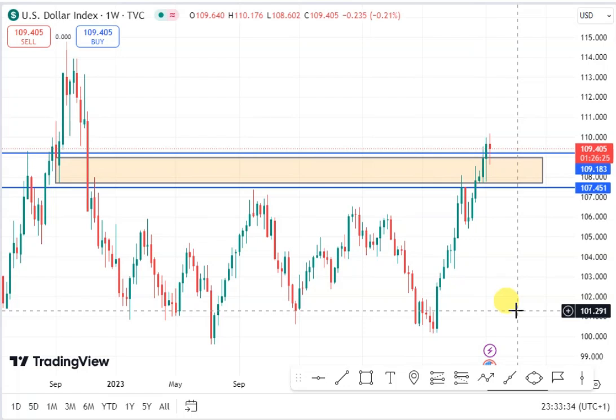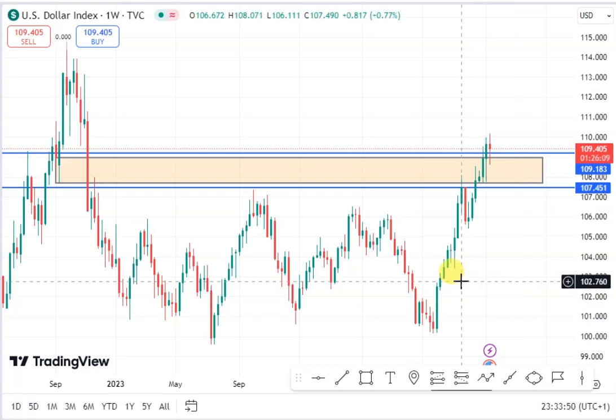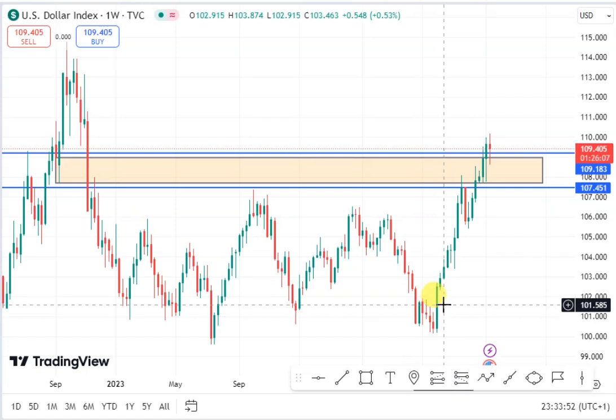In this weekly analysis, we're looking at the DXY, the EURUSD, the GBPUSD, AUDUSD, USDJPY, and gold. So we'll be starting with the dollar index. The dollar index, you can see from my weekly chart now, we still have an uptrend momentum on the dollar index.